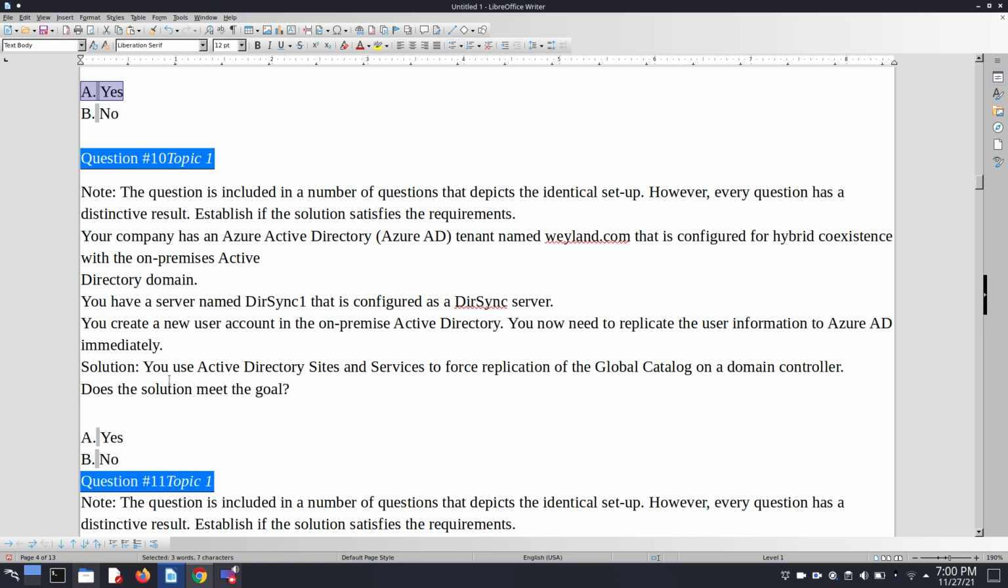So basically here a solution is given. You use Active Directory Sites and Services to force replication of the global catalog on the domain controller. Does the solution meet the goal? We can simply say no, because we are not able to force replication that way. Okay, so simply choose no.